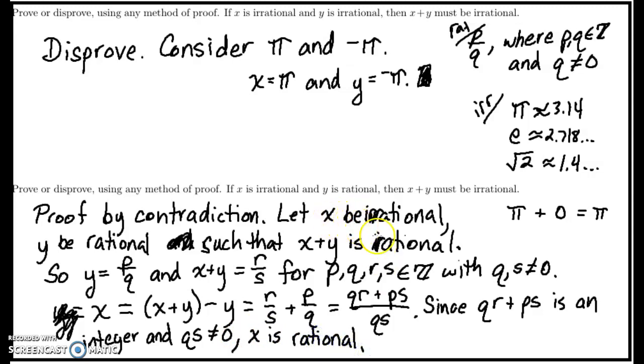But we assumed that x would be irrational. So we have a contradiction, and thus x plus y must be irrational.